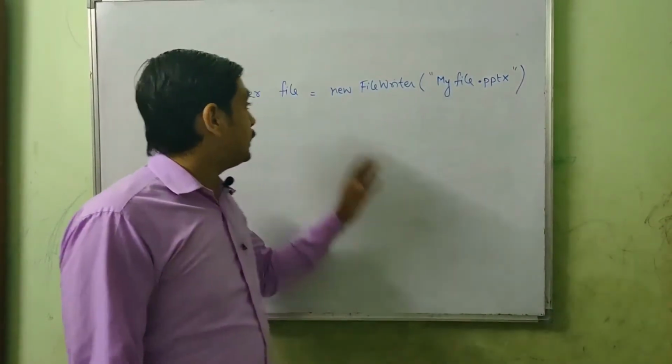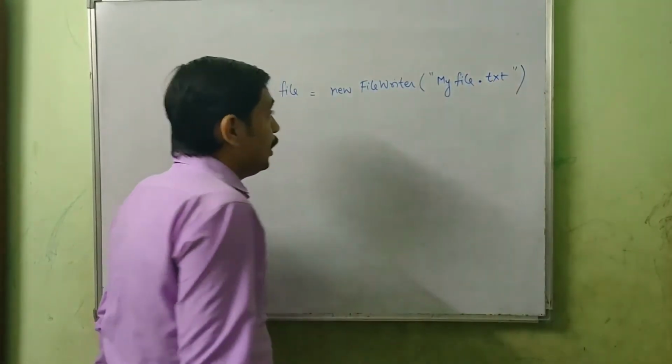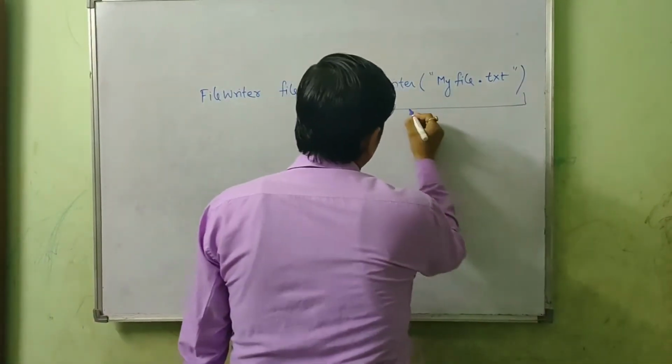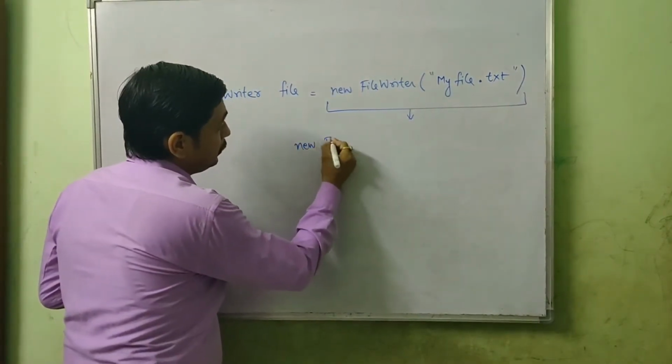But till then, this is the way you are going to create a FileWriter object and specify the file name. But the constructor is overloaded. The FileWriter constructor is overloaded. One more version of FileWriter is this one.